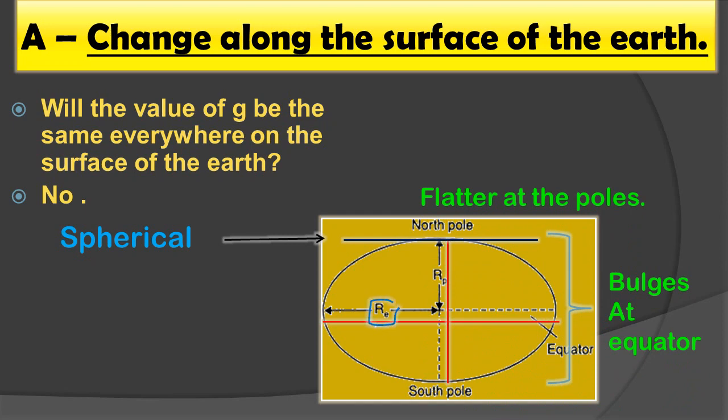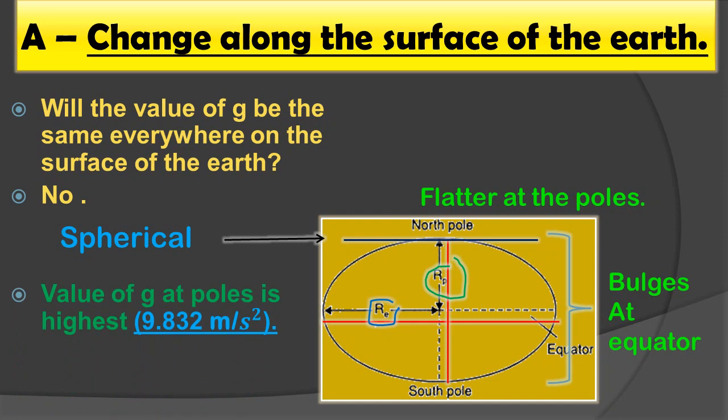If you observe here, I have indicated with the blue circle the RE, the radius of the earth along the equator, so it is more. As the radius is more, the value of g will be less. And at the poles, the radius of the earth is denoted by RP. As the distance from the center of the earth to the pole is less, the radius is less, so the value of g will be more.